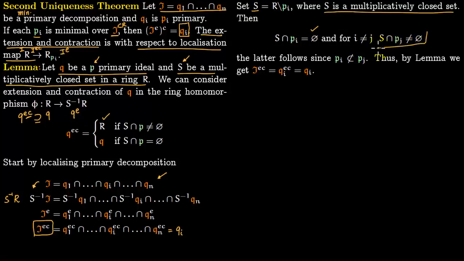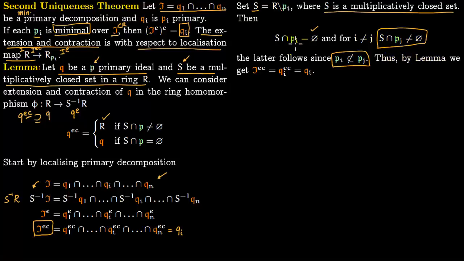This precisely follows from the fact that if i and j are not equal, pi is not contained within pj. This follows because each of these pi's are minimal, so they do not contain another prime ideal. The prime ideals are not contained within each other because of the minimality right here. Therefore, if you intersect the complement of this prime ideal with some other prime ideal, it will not be a null set. So now we are going to use the lemma.